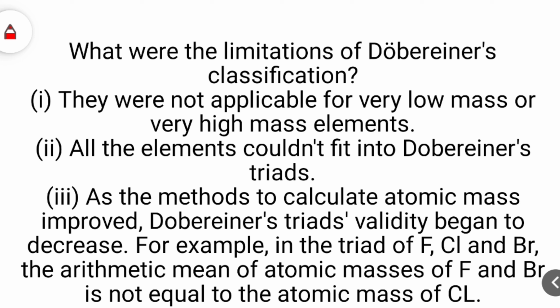Question 2: what were the limitations of Dobereiner's classification? Number 1, they were not applicable for very low mass or very high mass elements. 2, all the elements could not fit into Dobereiner's triads. 3, as methods to calculate atomic mass improved, Dobereiner's law's validity began to decrease. For example, in the triad of F, Cl and Br, the arithmetic mean of the atomic masses of F and Br is not equal to the atomic mass of Cl.